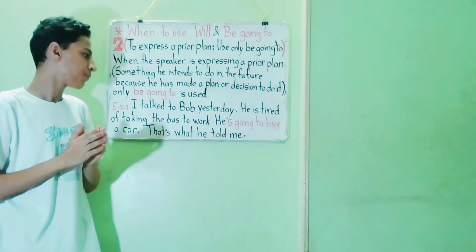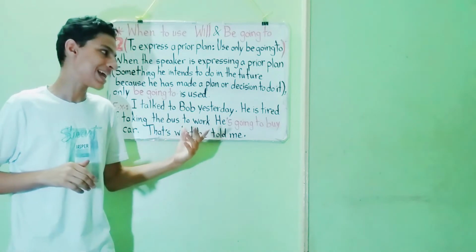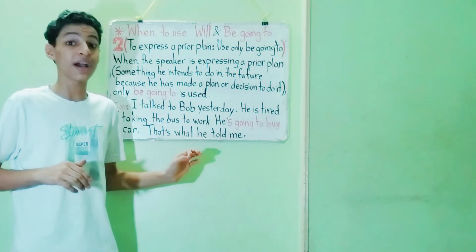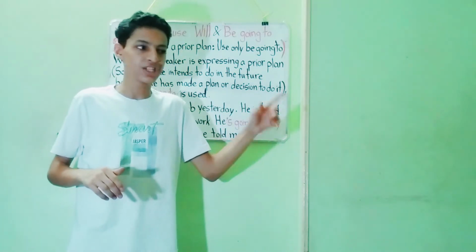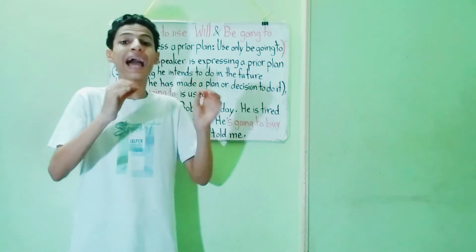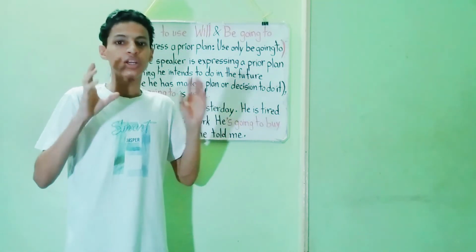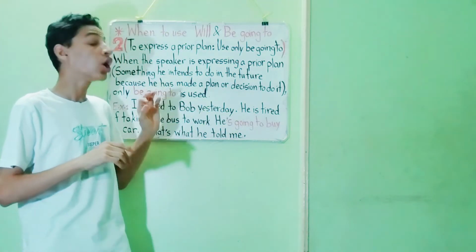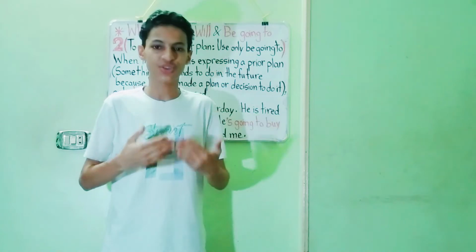For example, I talked to Bob yesterday. He's tired of taking the bus to work. He's going to buy a car. That's what he told me. So, Bob has a plan or decision to buy a car. So here, only be going to is used.